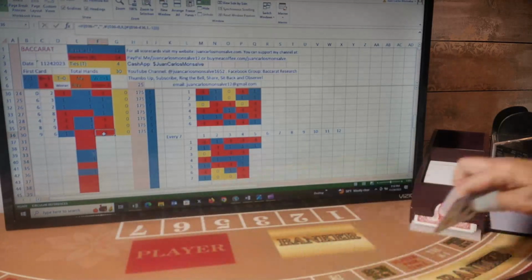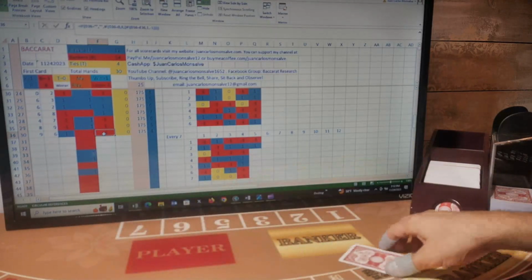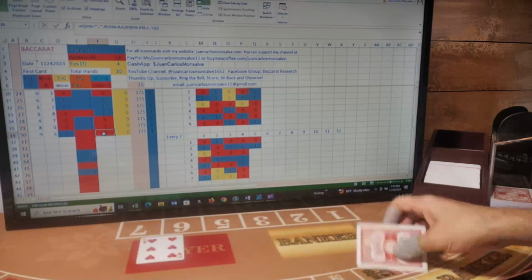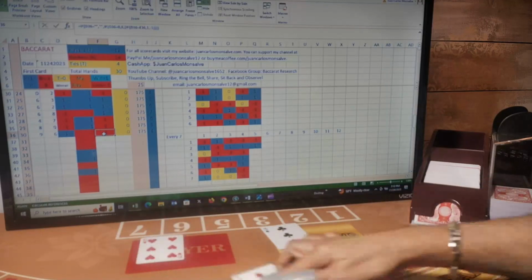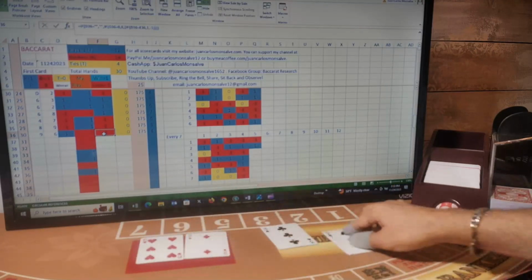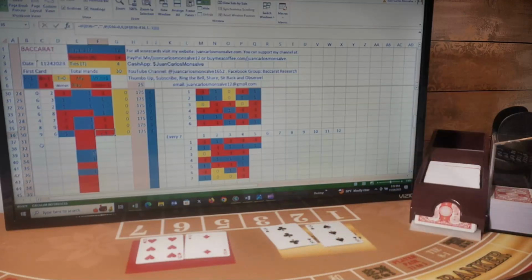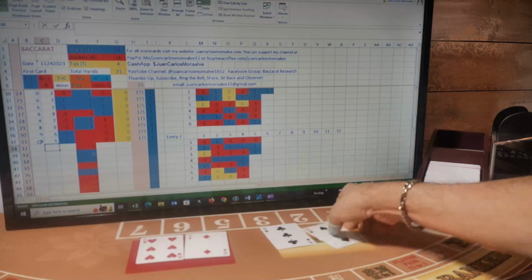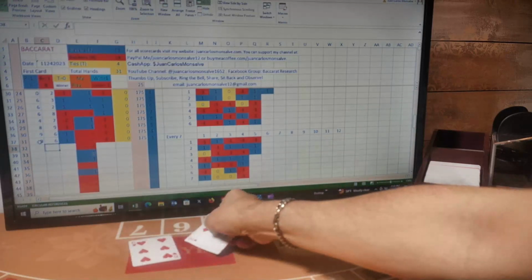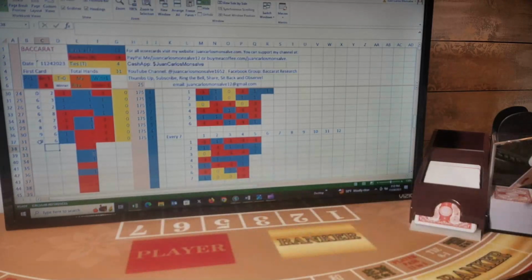Still will play 2 more bankers. So first card for player, first card for banker, second card for player, second card for banker. Player has a natural 8, banker has a 6, so this is a player hand. I was betting banker, so I lost this hand as well.